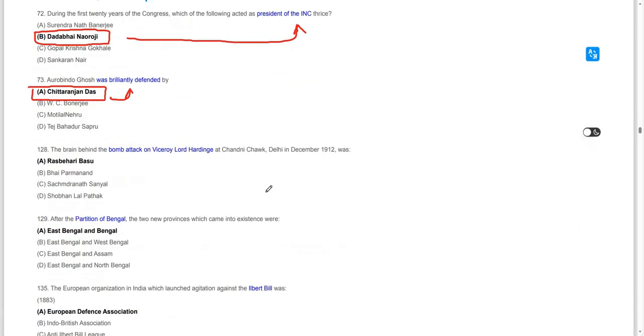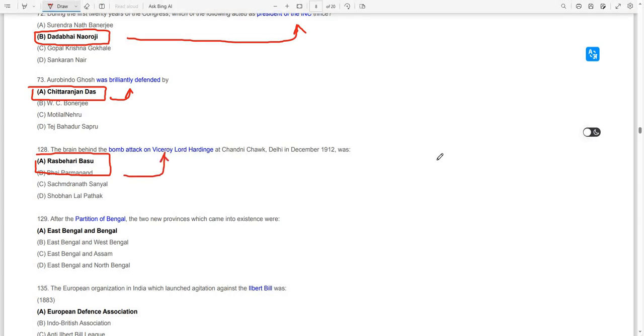Moving on to the next, the brain behind the bomb attack on Viceroy Lord Hardinge at Chandni Chowk, Delhi, in December 1912 was Rash Behari Bose. So Rash Behari Bose was the one who threw a bomb at Lord Hardinge.